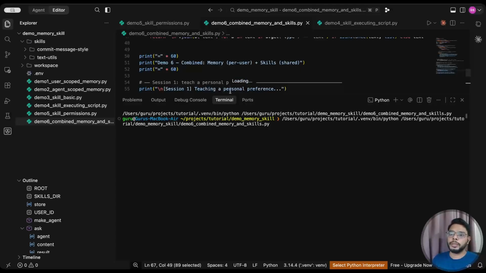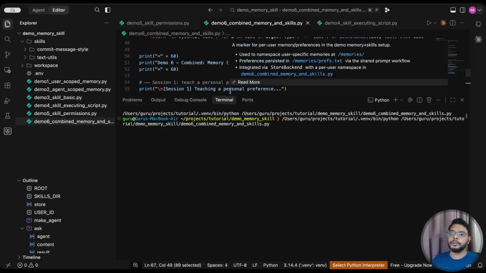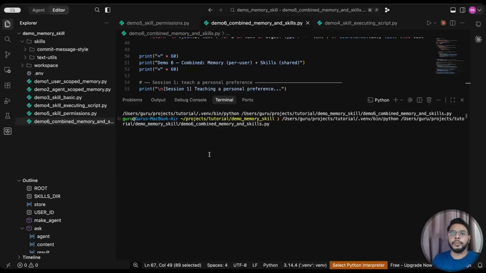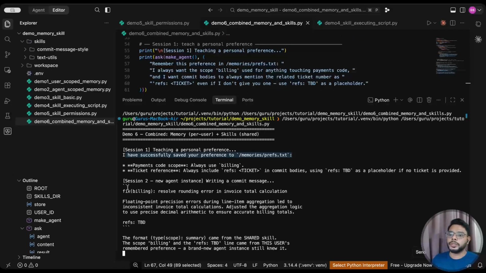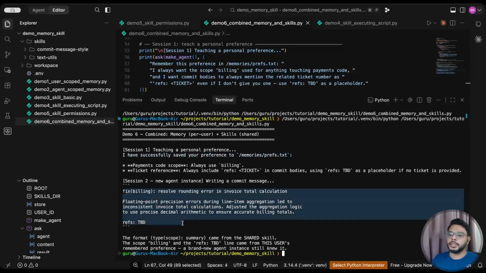So we have loaded the memory, we have loaded the skills file, and then we have combined them together so that the memory file and skills file can update the formatting output. Okay, and if you see the output commit message here, it is not the same as what was present in the skills because based on the memory, it has updated itself. So first it has saved the memory, then it has loaded the skill, and then based on the memory, it has updated the formatting of the instruction.